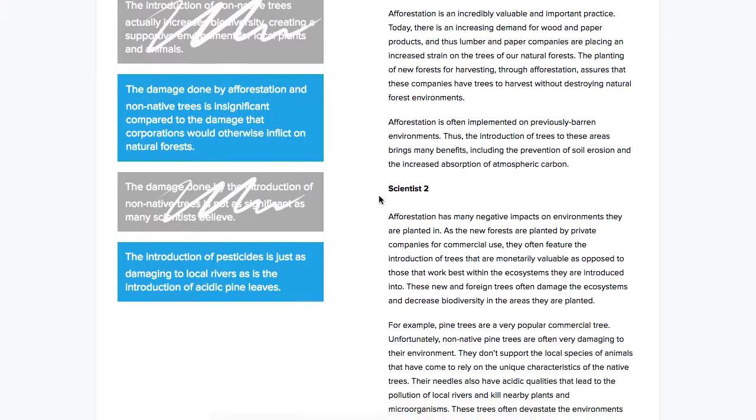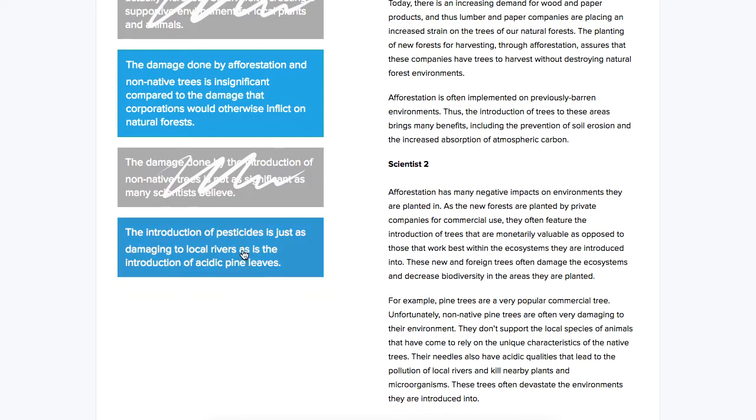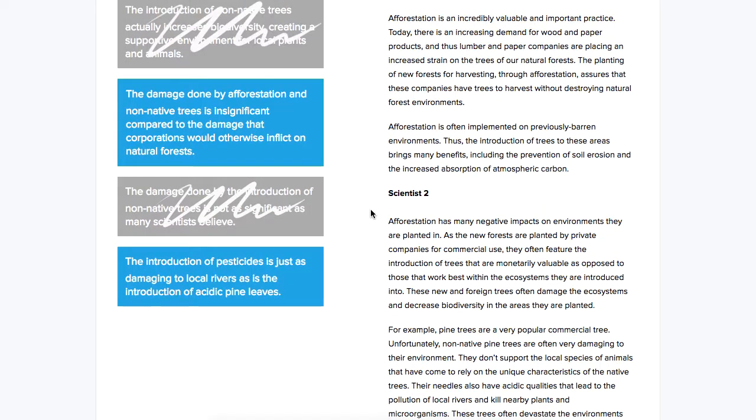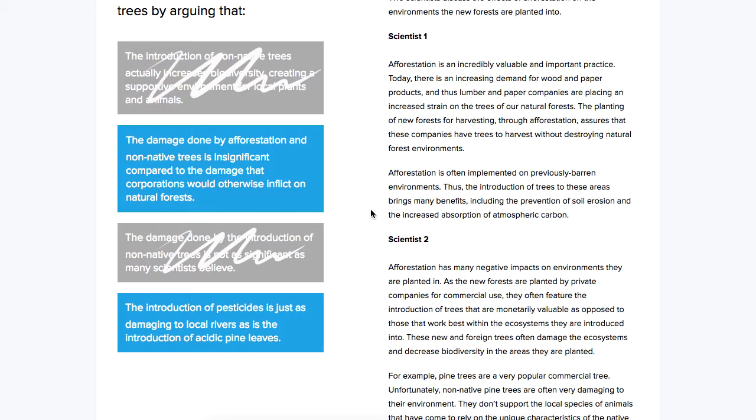They don't get into the specifics of local rivers or pesticides or acidic pine leaves. This is information that's only in scientist 2's passage, so it would be too big of a leap to say that scientist 1 would compare these two things. So we're going to go with this answer choice right here about comparing the damage to what corporations would otherwise do.